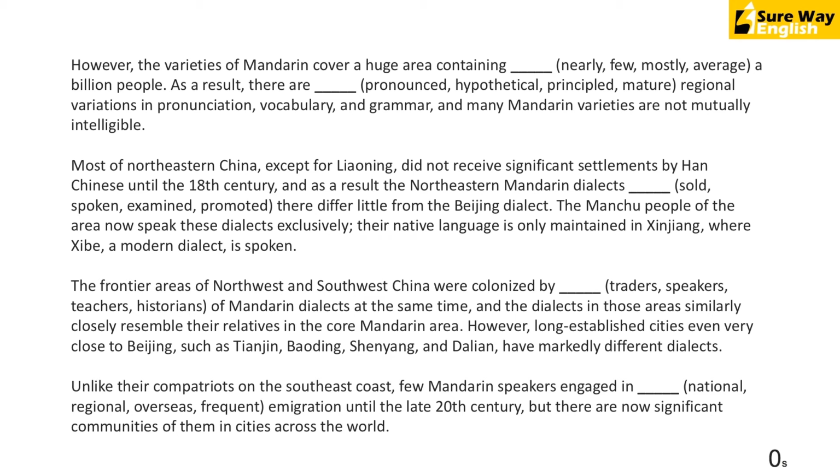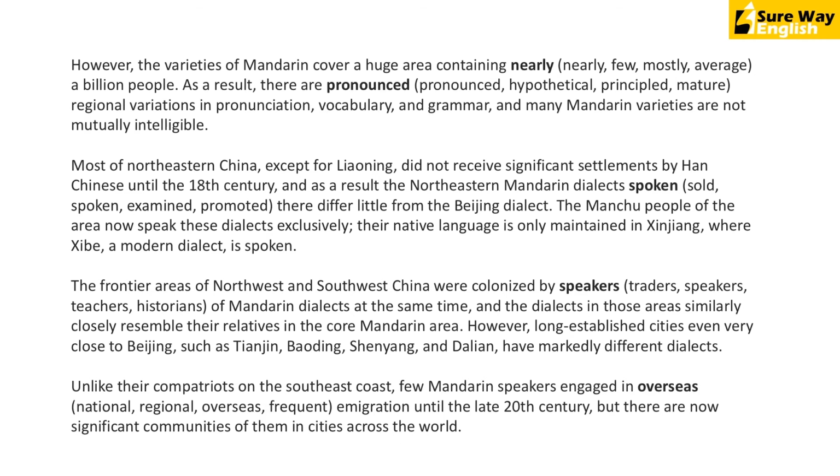All right, that's 90 seconds. Let's go ahead and have a look at the answers. All right, the first one. However, the varieties of Mandarin cover a huge area containing blank a billion people. Now you need to find a word which can go with saying approximately a billion people. So that word here is nearly. That close to a billion people are contained in that area.